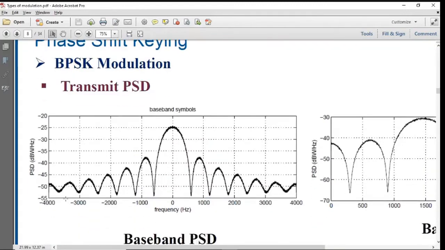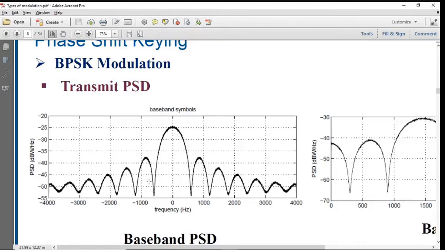Okay, so this is the baseband PSD. As you can see, this is sinc square. Sinc will have both positive and negative lobes with diminishing amplitude. Sinc square will have all positive spectrum, but this is plotted in dB watts per hertz against the frequency, and hence on the y-axis you have minus 50 dB watt up to minus 20 dB watt. That doesn't mean that it's a negative value. The power will be a decimal value less than 1 milliwatt or something lower than that, and hence the y-axis seems to be of negative values, but it is not.